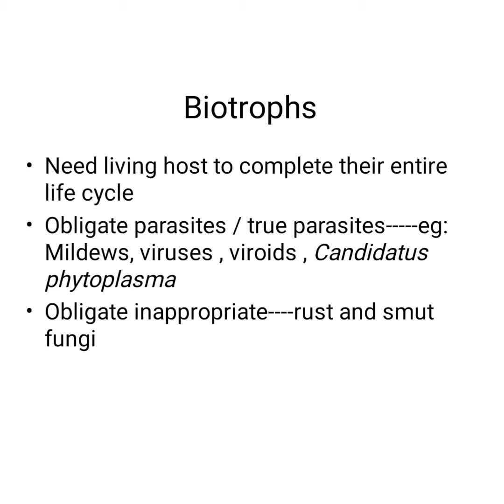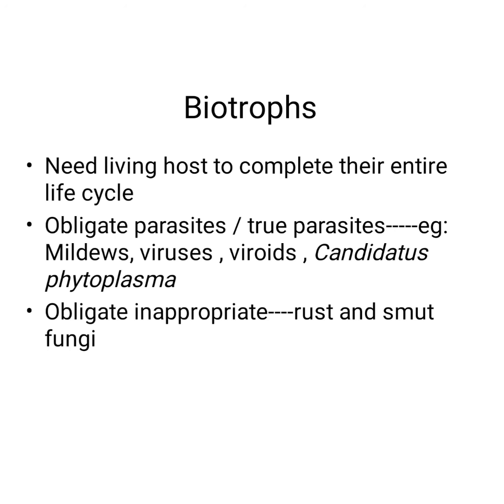And obligate saprophytes are the obligate parasites which can be cultured away from the host on artificial media. They can be cultured in artificial media. They are called obligate saprophytes. Example is rust and smut fungi. That is, obligate parasites grow on living tissues only, and obligate saprophytes grow on artificial culture media. That is the only difference. And the frequently asked question is, rust and smut fungi are obligate saprophytes. Please take a note on it.